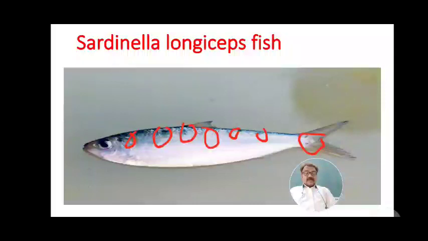The juveniles of oil sardine are mainly carnivorous and feed on planktonic crustaceans. Those juveniles of the sardine found on the west coast are mainly carnivorous, feeding on planktonic crustaceans like copepods, while adult sardines are phytoplankton feeders.